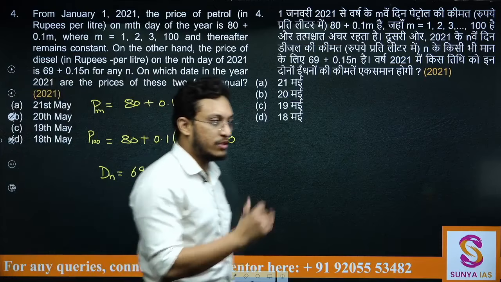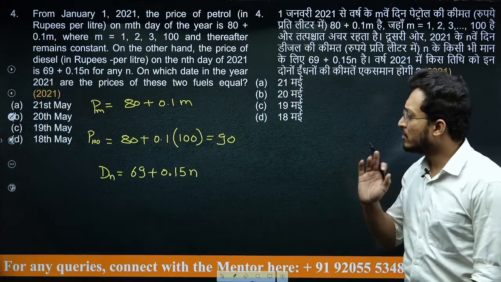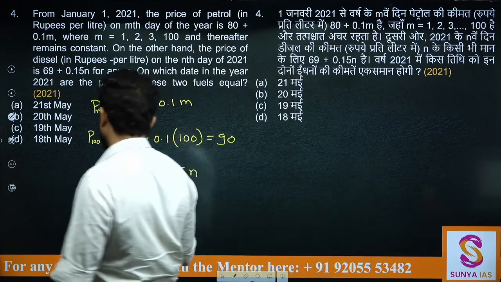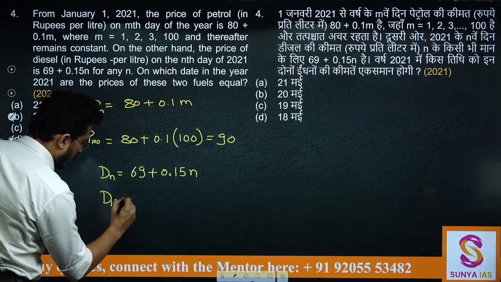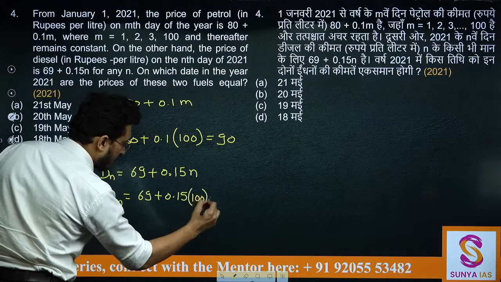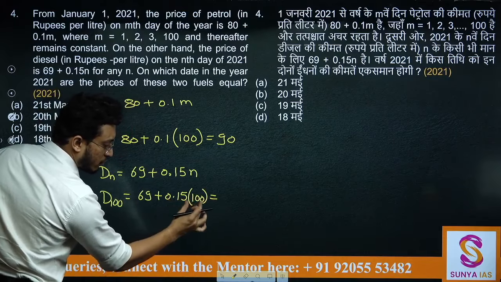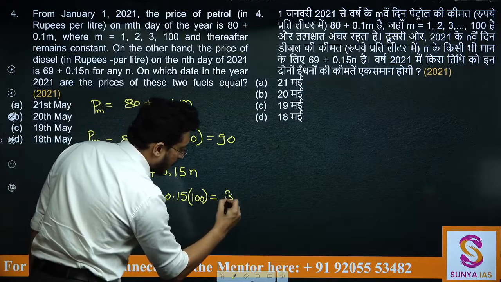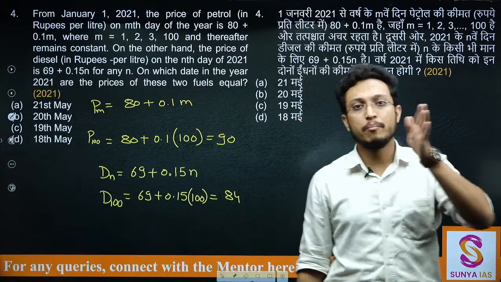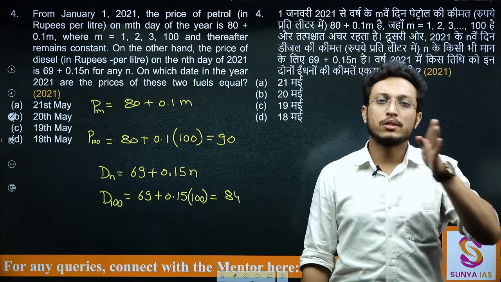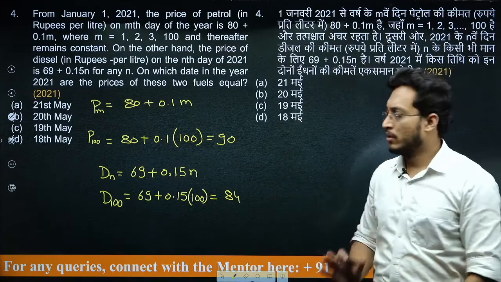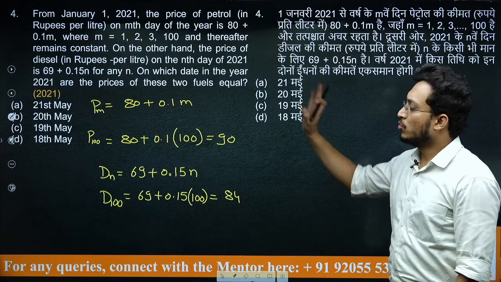अब see, normally what we should be doing is first let's check what happens on the 100th day in this particular case also. So on 100th day it will be 69 plus 0.15 n is 100. So this will be 0.15 into 100 will be 15. 15 plus 69 is 84. अब देखो क्या हो रहा है, पेट्रोल का दाम बढ़ रहा है 80 से 90 तक. जितने में पेट्रोल का दाम 80 से 90 बढ़ा, आपके डीजल का दाम 69 से लेकर 84 हो गया. अभी भी क्या मैं कह सकता हूं कि इन दोनों का प्राइस इक्वल हुआ?